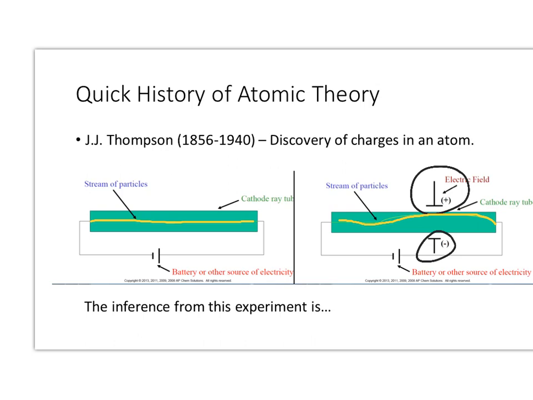So the inference from this experiment is this: since you can't create particles out of nowhere, they must be coming from atoms, and therefore atoms have electrons, which are negatively charged, right? So that's kind of the inference.